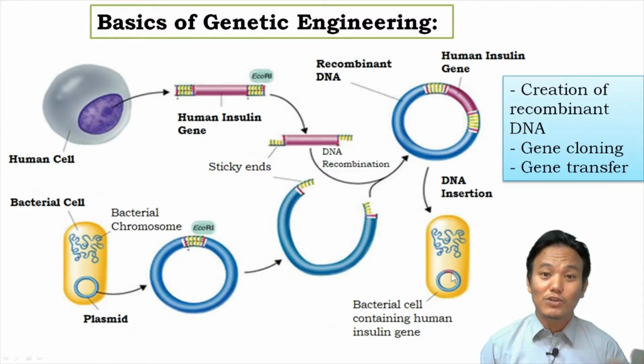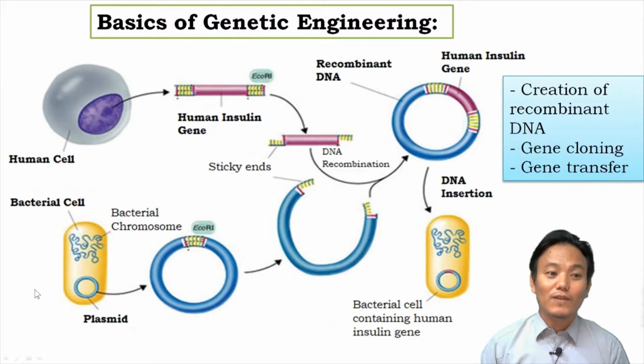So the human gene of interest, or the human insulin gene, will create copies of itself. That is called cloning, right? And the gene will be transferred to the progeny bacterial cells. Okay, so with this diagram we can see all these three techniques involved. So that is the basics of genetic engineering.